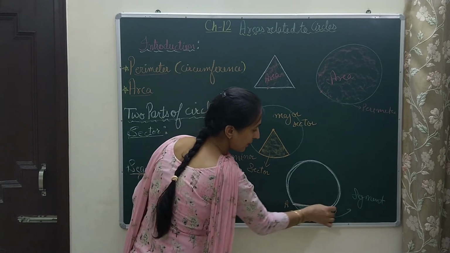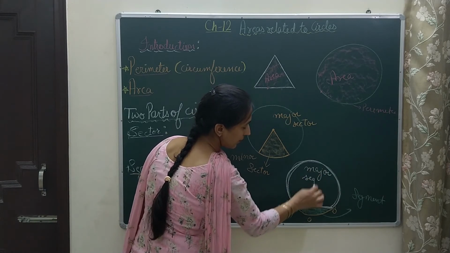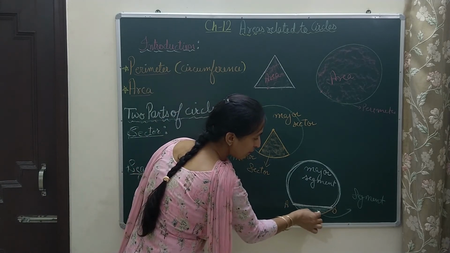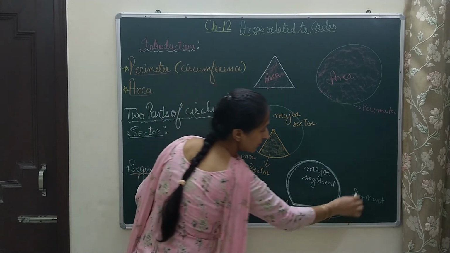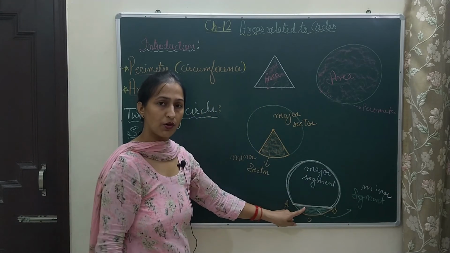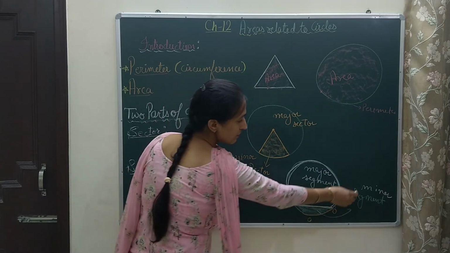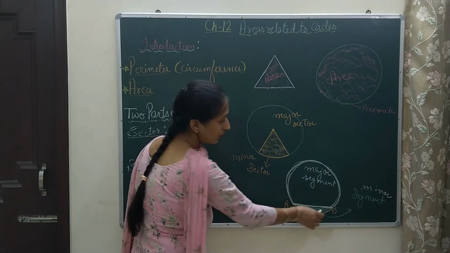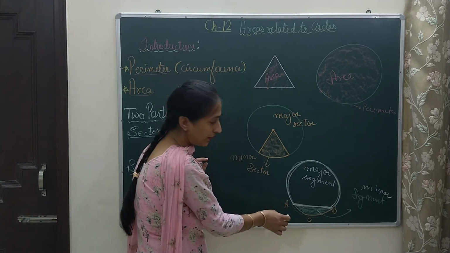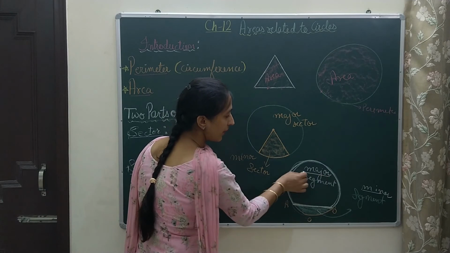But as it is bigger in size, I will write major segment for this uncolored portion, and as this colored portion is smaller, I will write minor segment because it is smaller in size. So again our circle can be divided into two segments, one minor and one major. The portion between one chord and arc is called a segment. If it is smaller we write minor, if it is bigger then we write major.